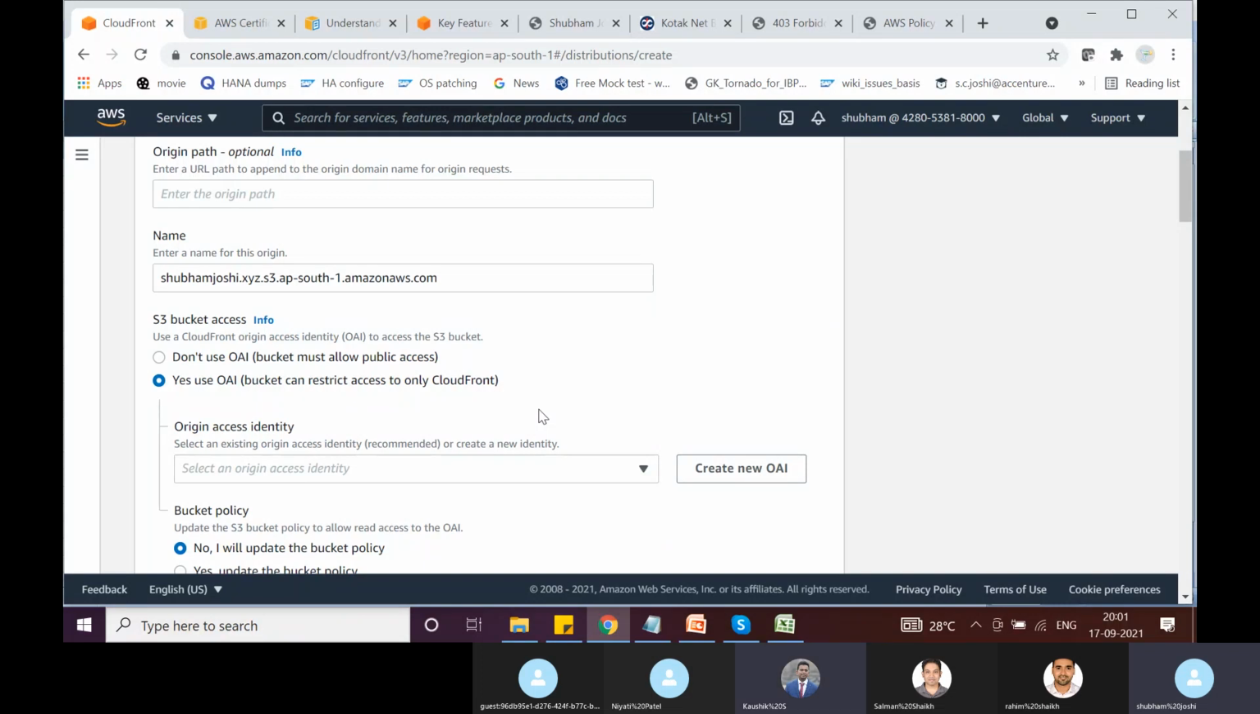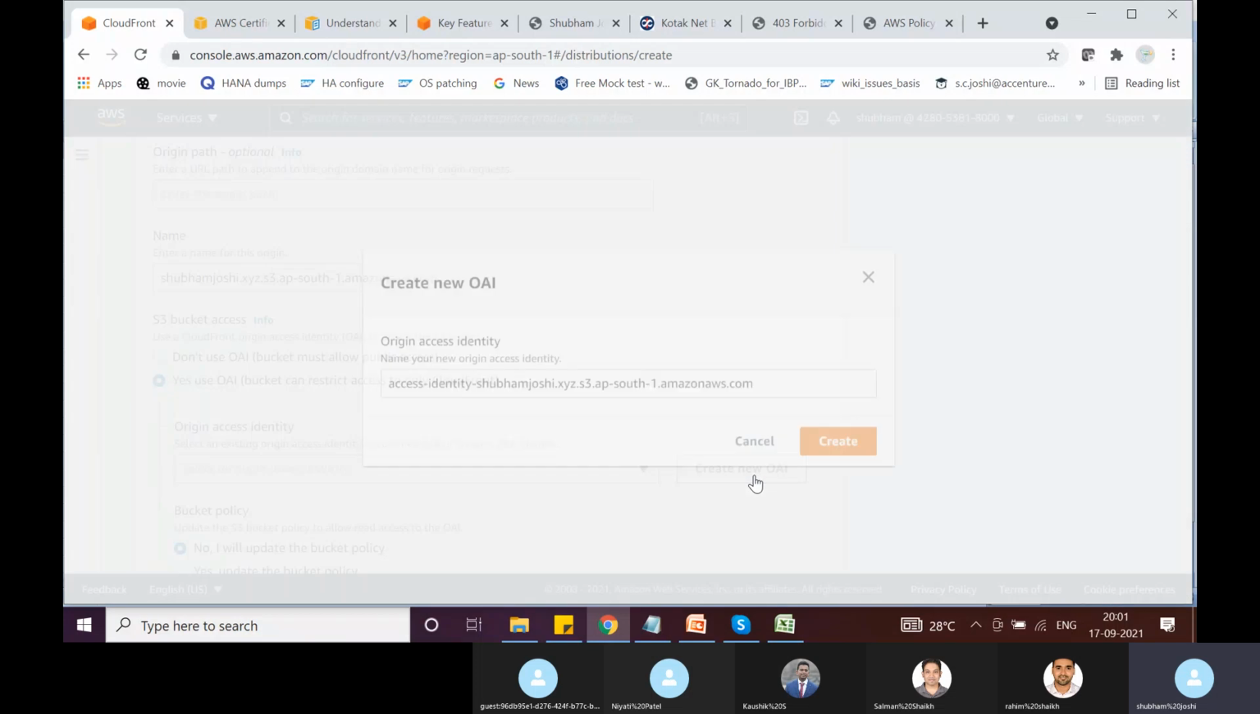Associate that origin access identity with CloudFront. In the bucket policy, we will say that only this origin access identity can get objects from this bucket. So let's do it. I'm saying, yes, I want to use an origin access identity.